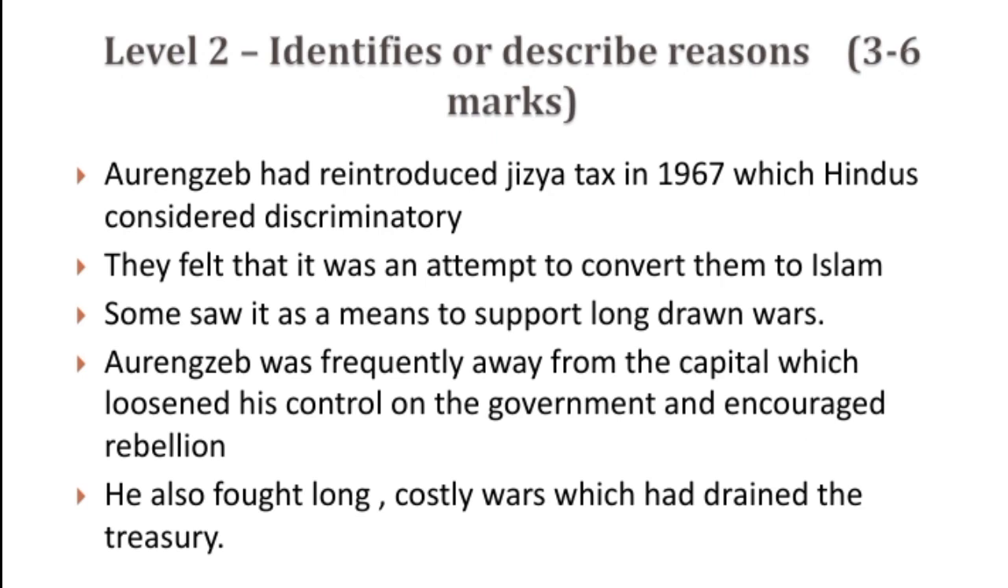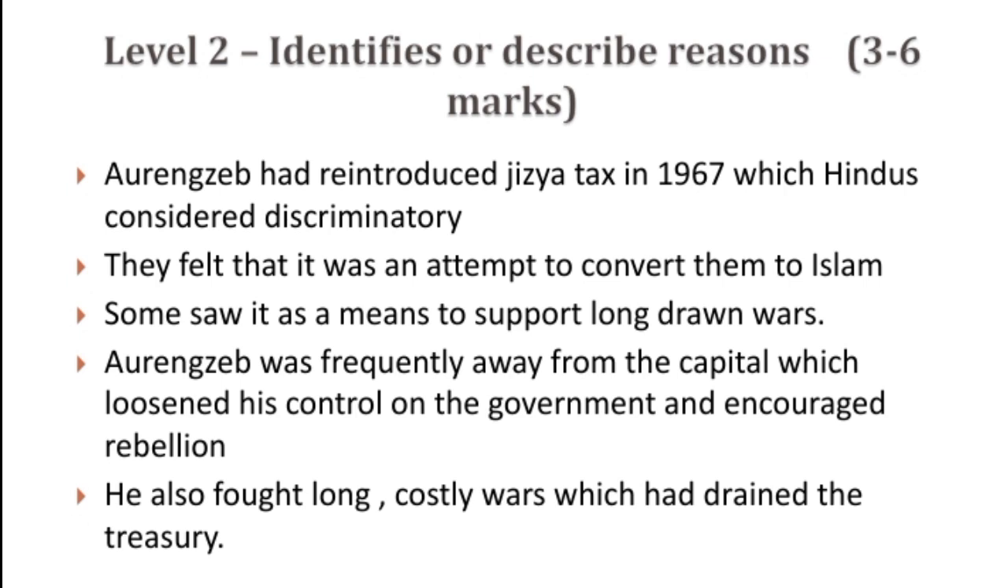Now level 2 is based on the identification of the reason which is mentioned in the question. As the question mainly focuses on Aurangzeb's policy as the main factor behind the decline of Mughal, we are going to highlight some of the problems that had emerged during the time of Aurangzeb. So I have started like: Aurangzeb had reintroduced the jizya tax, which was very much disliked by the Hindus, and it was considered discriminatory. They felt that it was an attempt to convert them to Islam because only the Muslims were exempt from payment of jizya.